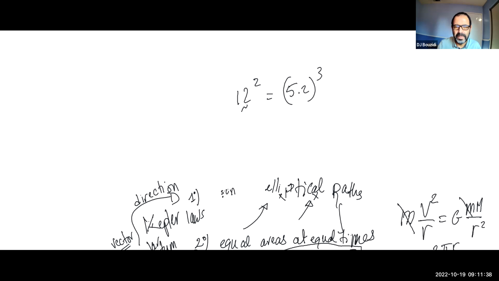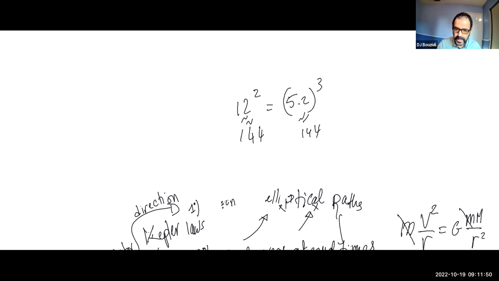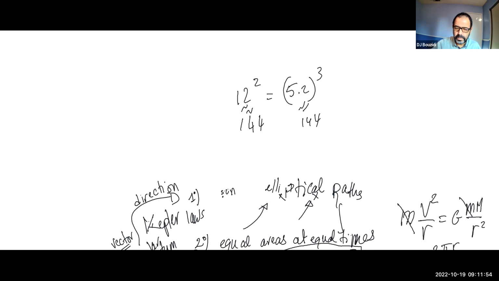Okay, this is rough. I'm giving you a rough estimate here. It's not exactly 12 years. So this is about 144, not exactly. This is also about 144. In other words, instead of saying 1 is equal to 1, now we're saying that 144 equals about 144. Because if you cube the numbers, that's how they turn out to be.